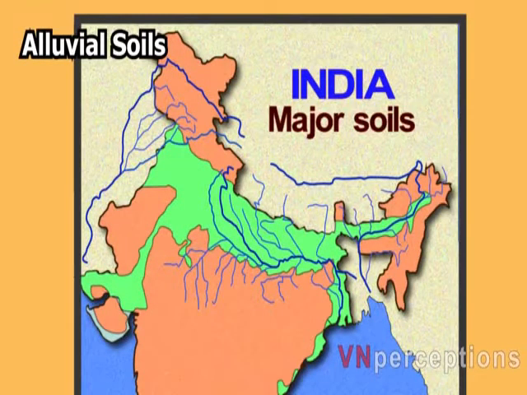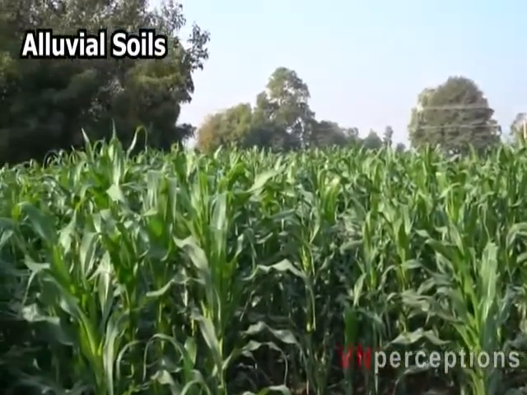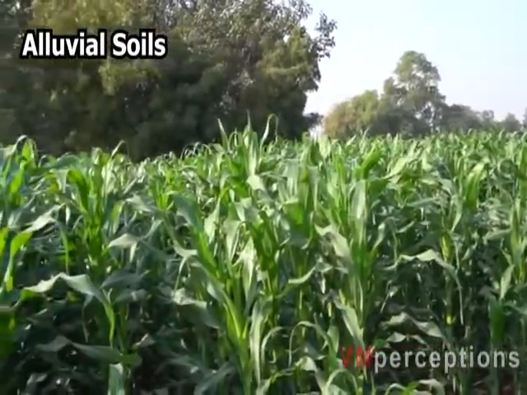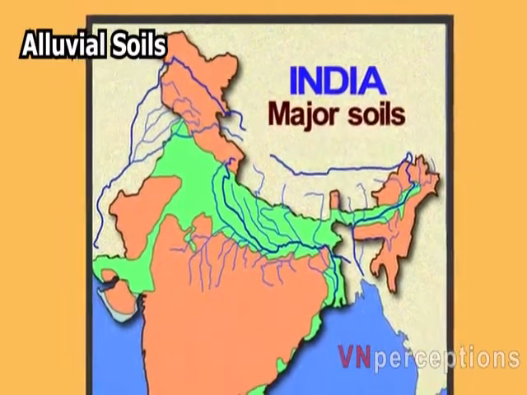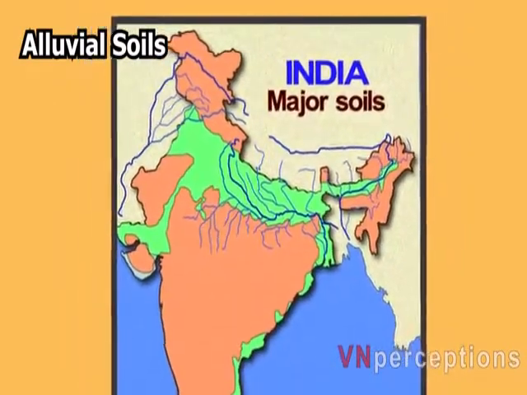Due to its high fertility, regions of alluvial soils are intensively cultivated and densely populated. The entire northern plains are made up of these soils and they are known as inland alluvium. It extends from Sindh in Pakistan up to Bangladesh.